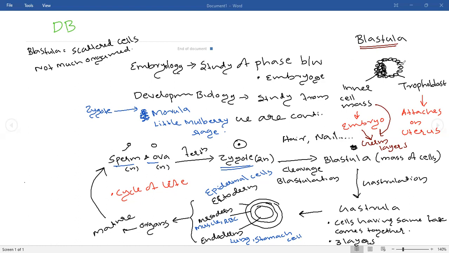The cells in blastula are known as blastomeres. Blastomeres are the cells present in blastula, and these cells are present as inner cell mass and outer trophoblast layer. Is it clear? Yes, sir. Clear? Yes.